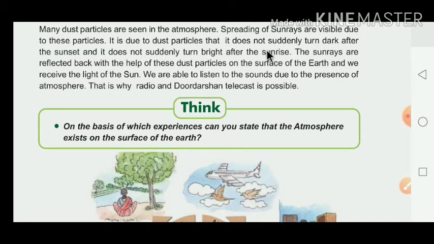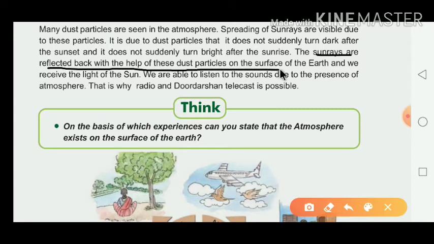That is why we can say that the sun rays are visible due to these particles. The sun rays are reflected back with the help of these dust particles on the surface of the earth, and we receive the light of the sun.